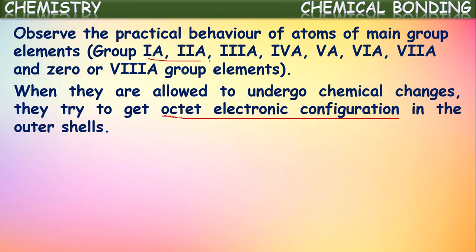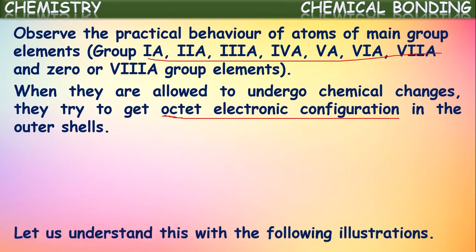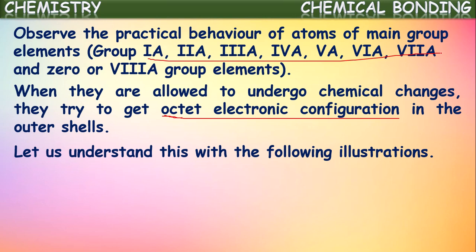The elements of all the groups from 1A to 7A, if they undergo chemical changes, will try to get this octet electronic configuration in their outermost shells. Let us understand this with the following illustrations. Let us see all the groups one by one.